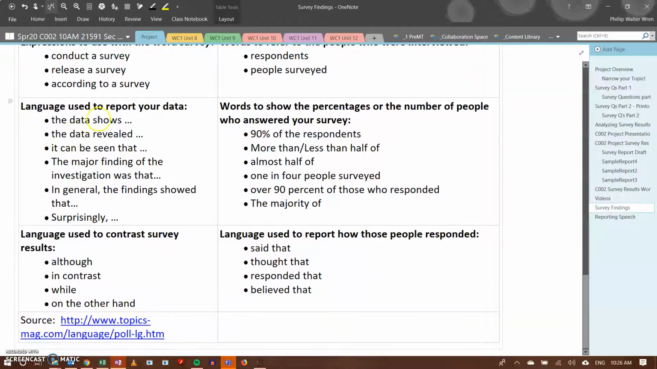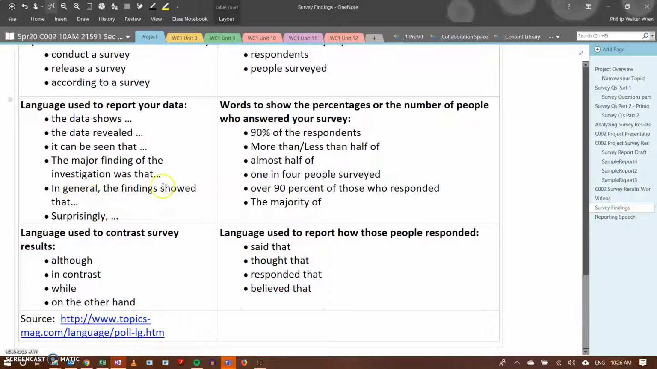The language you use to report your data. The data shows, the data revealed. It can be seen that. The major finding of the investigation was that, in general, the findings showed that, surprisingly, words that show percentages or the number of people who answered your survey. 90% of the respondents. When you have percentages, we say 90% of the respondents.